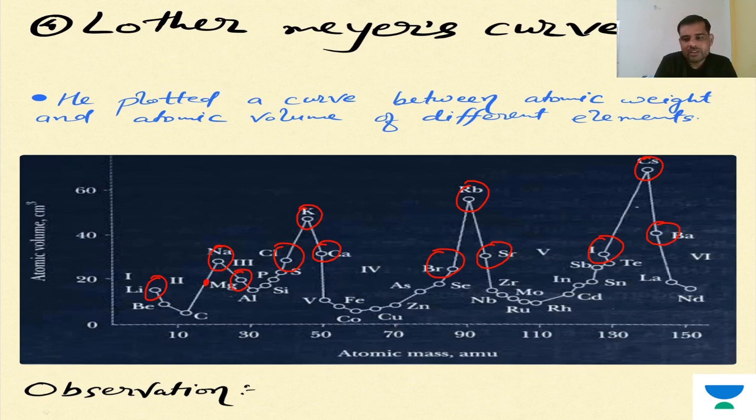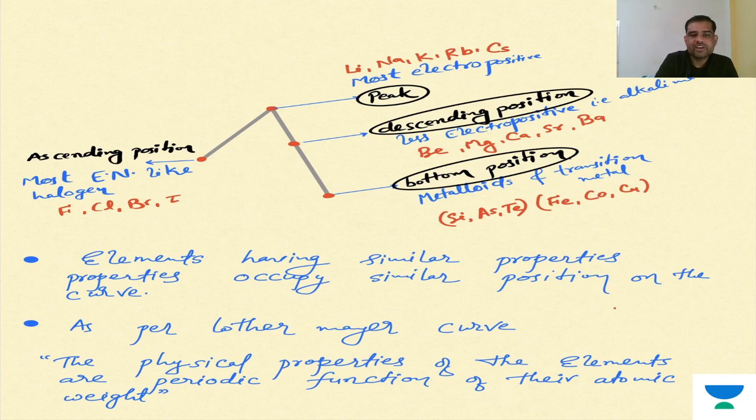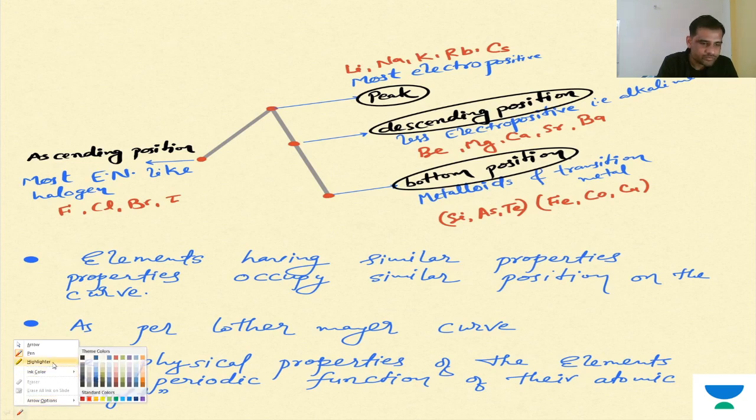So overall, he drew this conclusion from this graph. Apart from that, you can see the bottom position, where you may see metals or metalloids. All these conclusions I simply classified like this. You can see the graph is something like this.